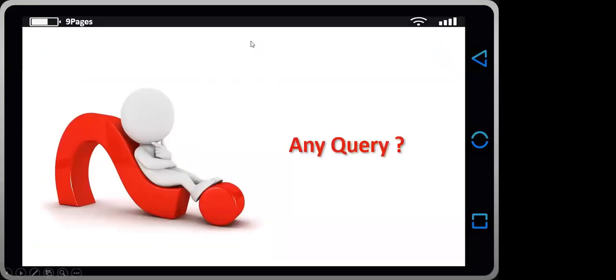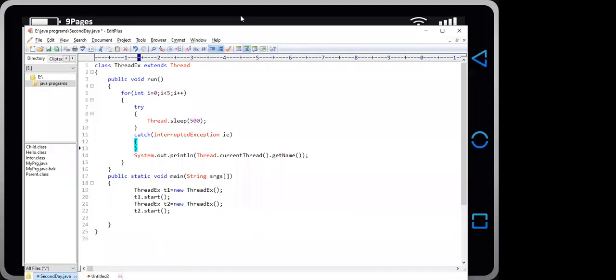Hello sir, can you please open the program? Here we have public static void main in line number 17, sir. Commonly we write String args, sir. Here you have written something different. No, it is not mandatory to write args. args is just a variable. You can also write your name.